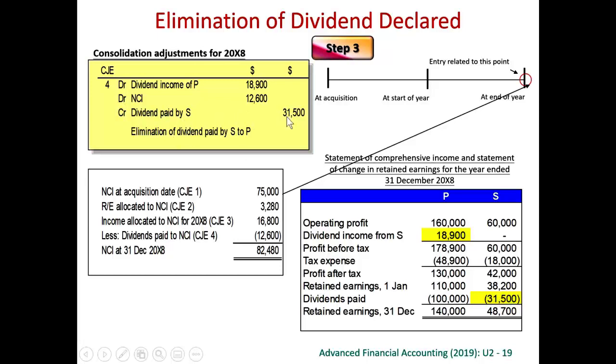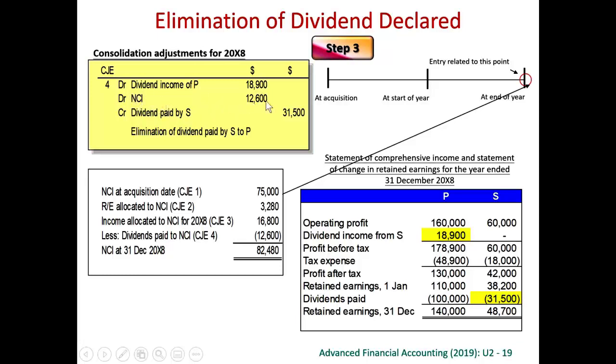So out of this 31,500, 60% must have been recorded by the parent, because the parent can record 60% of the dividend paid by a subsidiary. So in the parent's own book, they must have recorded dividend income. Dividend income is a credit. To eliminate means we have to debit away the dividend income that the parent has recorded. 60% goes to parent, 40% goes to NCI.